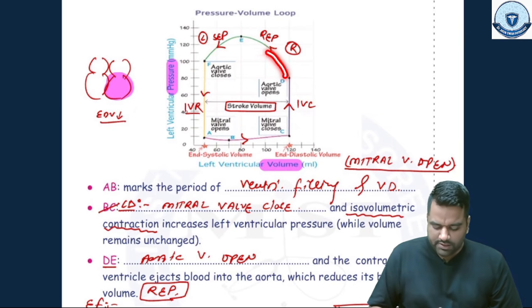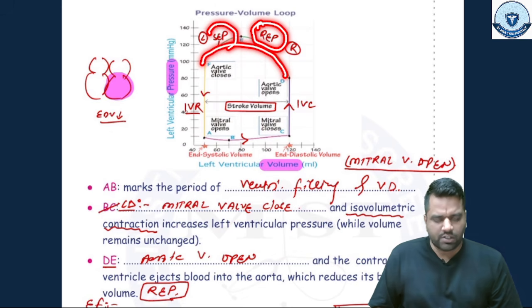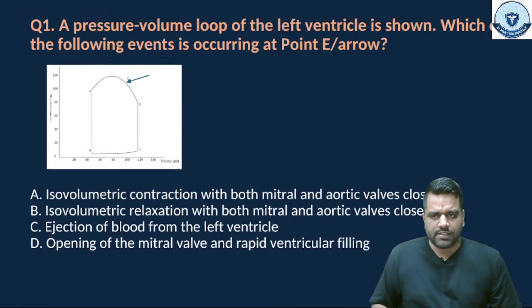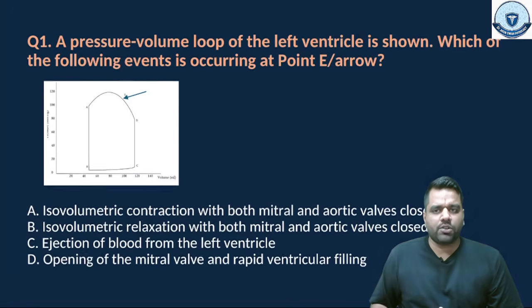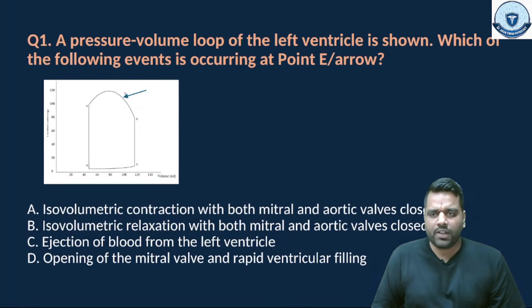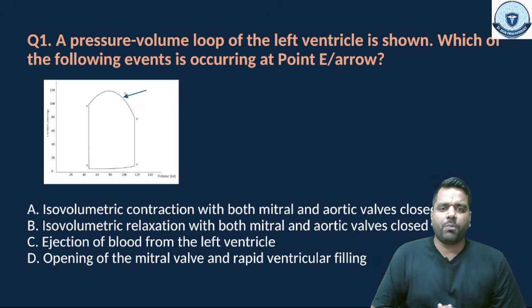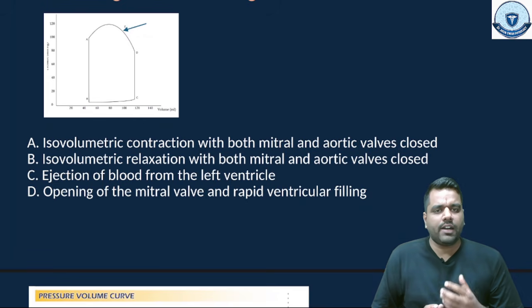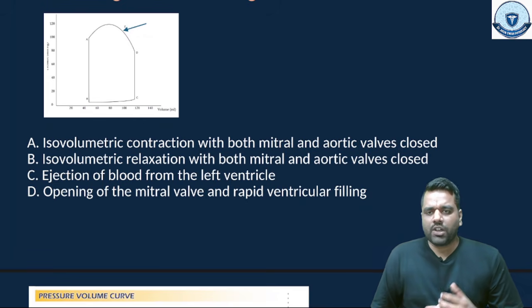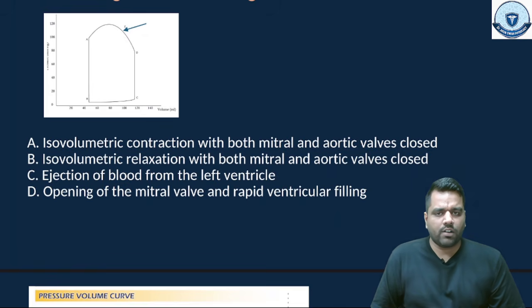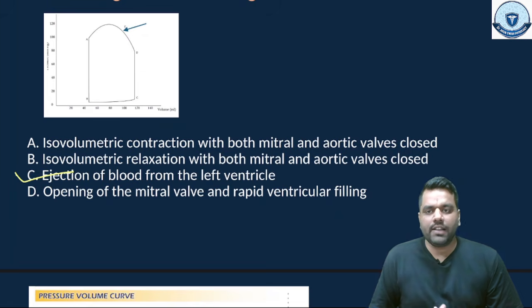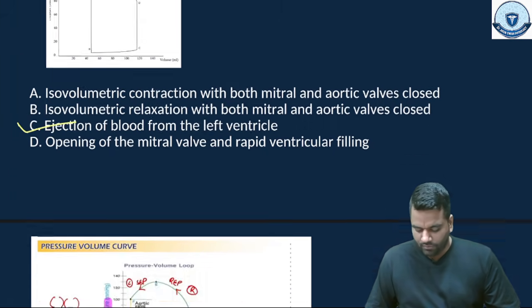During this phase what is happening is the rapid ejection and slow ejection phase. This is the ejection phase duration, and it is given in the options. So what were the options? Option A was isovolumetric contraction with both mitral and aortic valves closed, isovolumetric relaxation with both mitral and aortic valves closed, ejection of blood from the left ventricle, and opening of the mitral valve with rapid ventricular filling. So definitely the right answer of this question is option C, ejection of blood from the left ventricle.